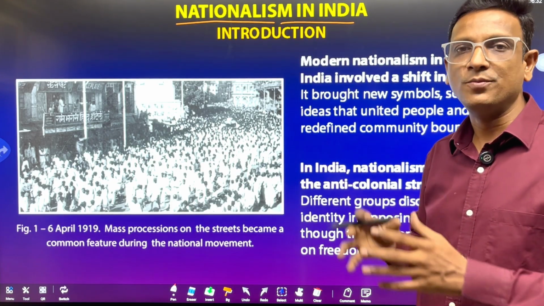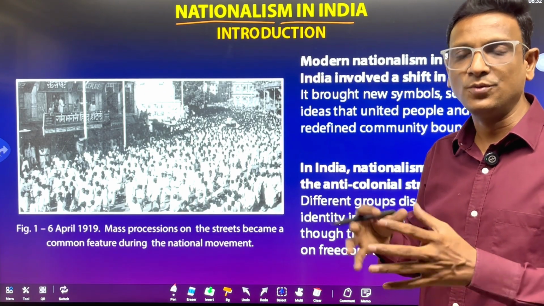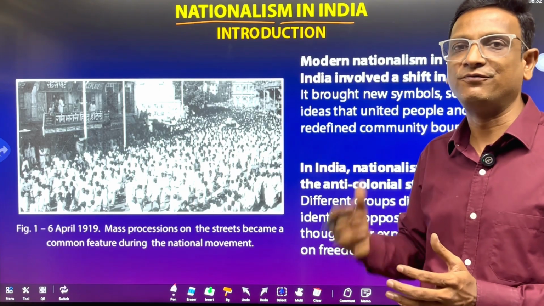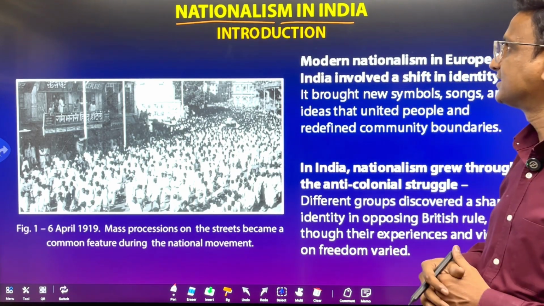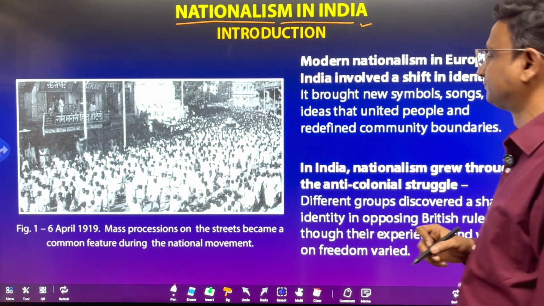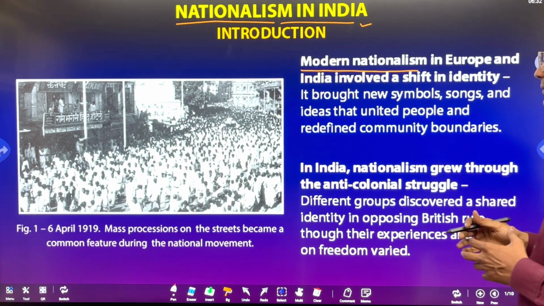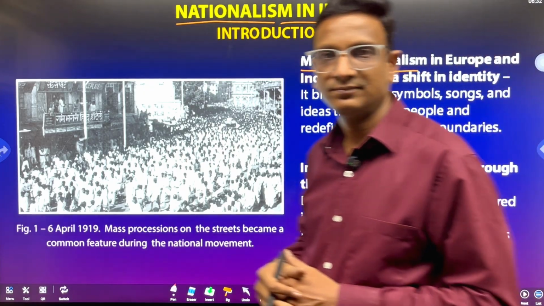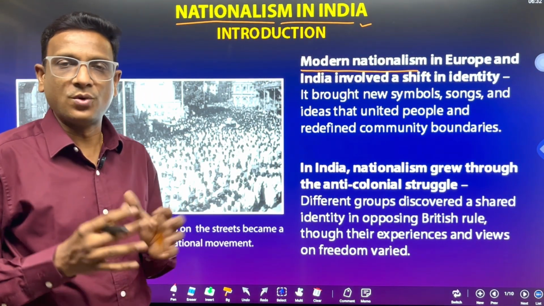What are the different movements, who are the key leaders in these movements, and how did these movements increase the momentum of the freedom fight? All those details we are going to learn in this chapter, nationalism in India. The modern nationalism in Europe and India involved a shift in identity. So what is that identity?